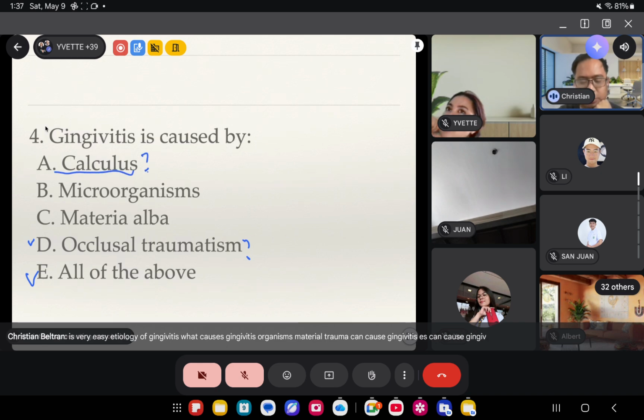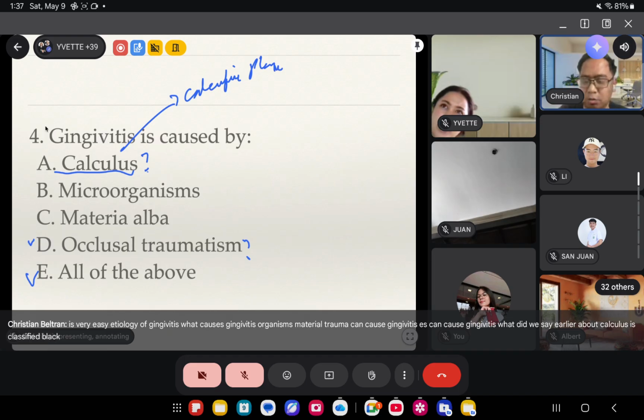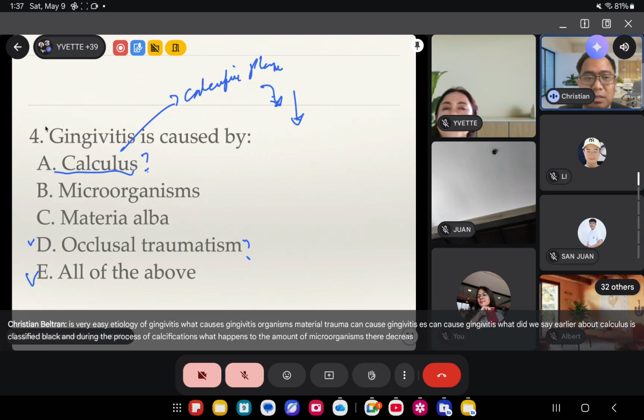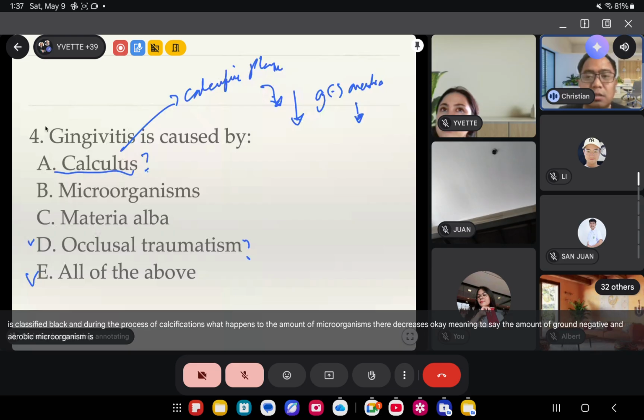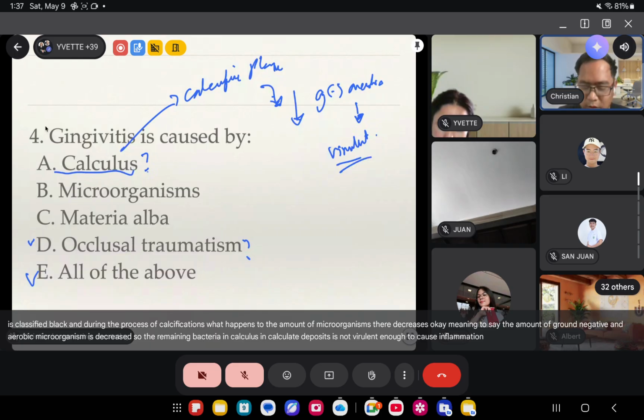Calculus can cause gingivitis. What did we say earlier about calculus? Sabi natin, calculus is calcified plaque. And during the process of calcifications, what happens to the amount of microorganisms there? It decreases. Okay? Meaning to say, the amount of gram-negative anaerobic microorganism is decreased. So the remaining bacteria in calculus, in calcular deposits, is not virulent enough to cause inflammation. So calculus does not cause inflammation.